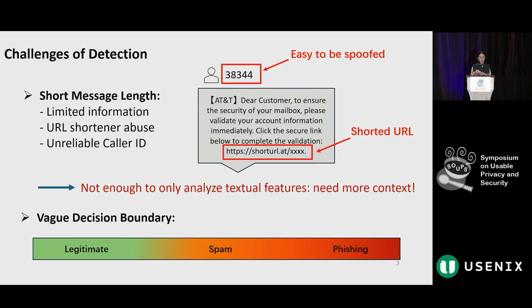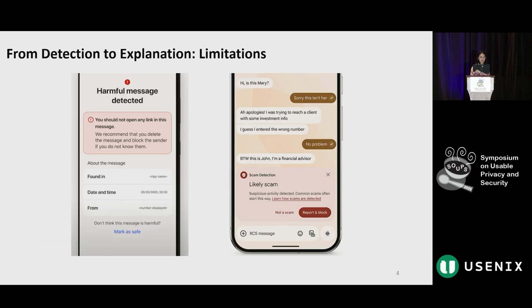Another challenge is the vague decision boundary. Between legitimate and phishing, there is a large gray area: spam. Here, we define spam as promoting risky services like gambling or adult content without impersonation. The difference between spam and phishing is that spam messages do not lie about who they are, but phishing messages pretend to be someone else.